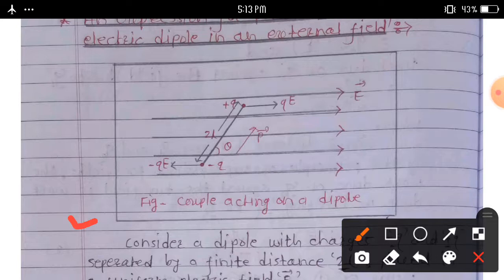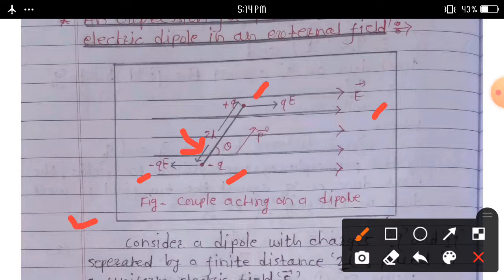Consider a dipole with charges minus q and plus q, separated by a finite distance, suppose 2l, placed in a uniform electric field.